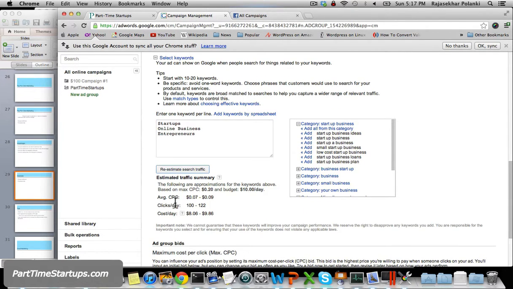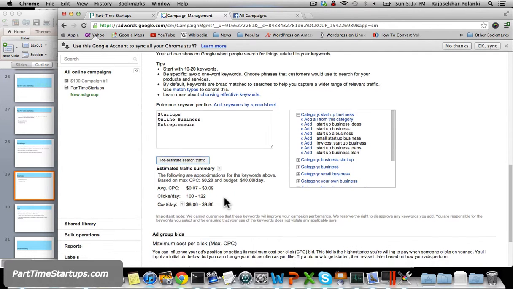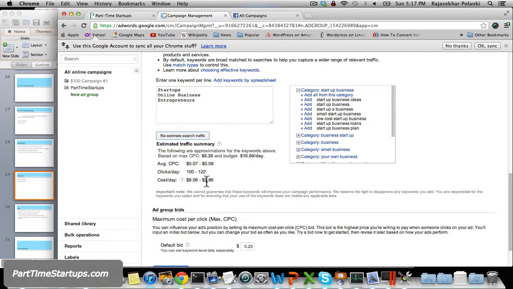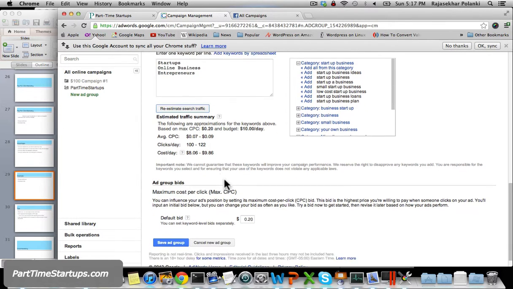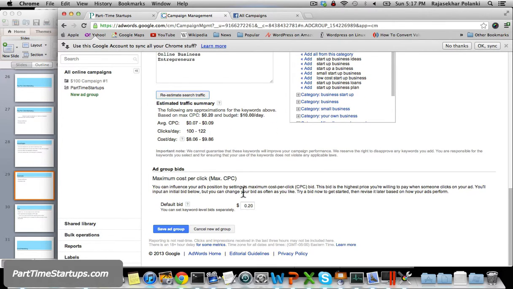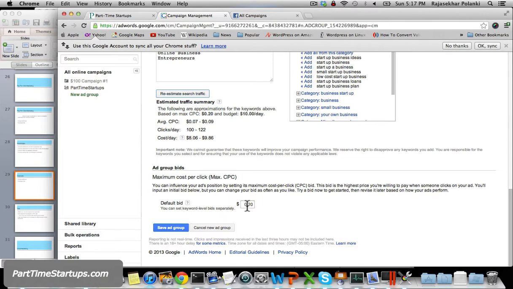It's even showing me that the average cost per click can be $0.07 to $0.09, which is not bad, right? And for $8 per day, I would get 100 clicks. That's okay, I can manage that. So now I can start bidding probably less than that, saying 0.01.